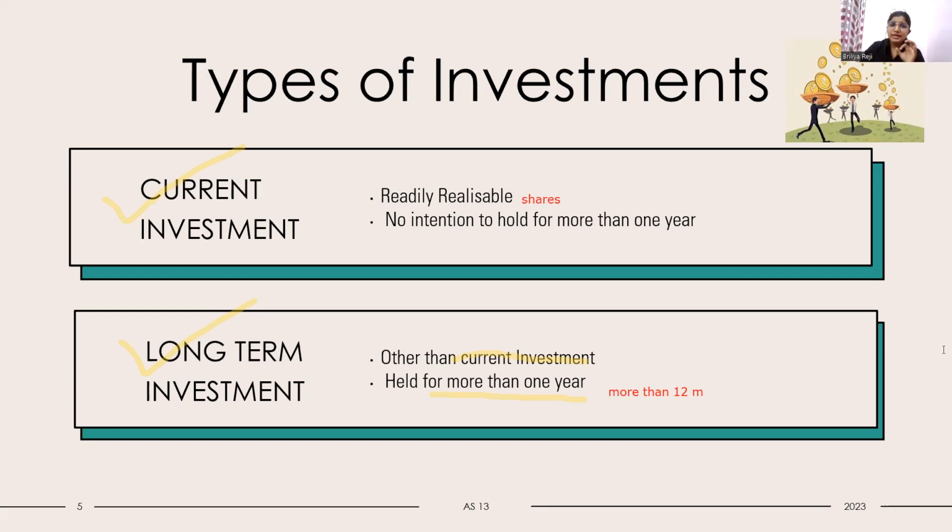Such investments are bought with an intention to hold for less than 12 months. So the intention is to hold for less than 12 months. The major difference between current and long-term investment is this: if we buy an investment with an intention to hold for more than 12 months, it falls under long term. If we buy it with an intention to hold for less than 12 months, it falls under the category of current investment. That is the major point to keep in mind. So we learned about the different types of investment.